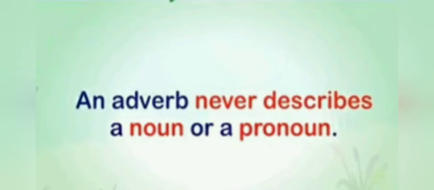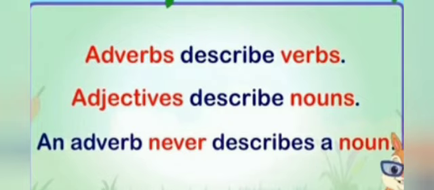Keep in mind one thing: an adverb never describes a noun or a pronoun. Adverbs describe only verbs. Adjectives describe nouns, and an adverb never describes a noun. The dress is elegant. Here the dress is a noun and elegant is used to describe this noun. So in this sentence an adverb is not used. Here an adjective is used.